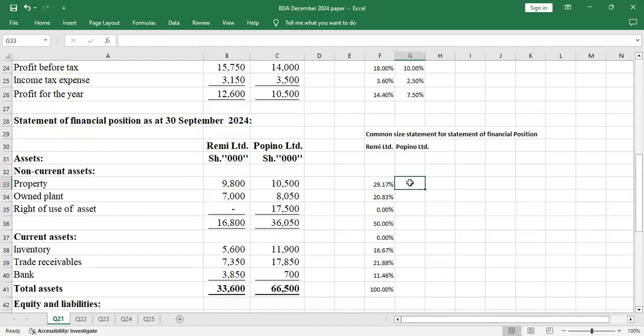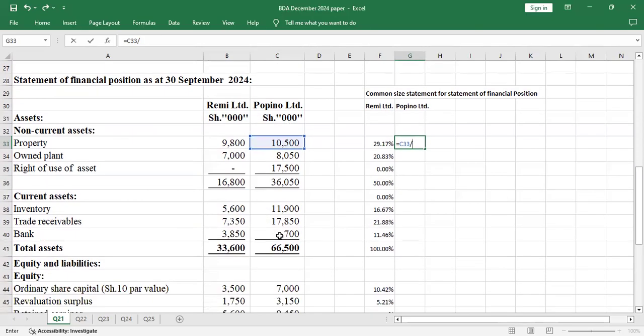So I'll go to Popino Limited and do the same. I'll take 10,500 and divide by the base, which is the total asset, 66,500. I'll lock that base completely by introducing a dollar sign before and after.